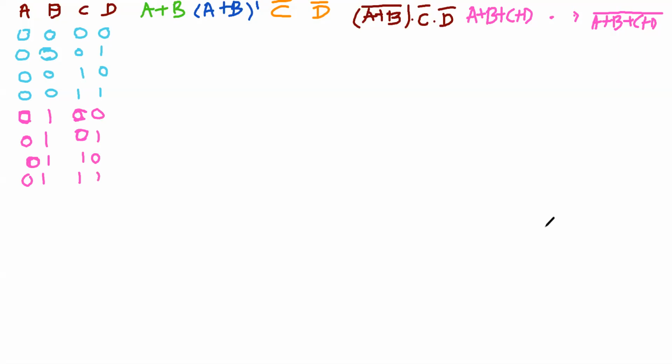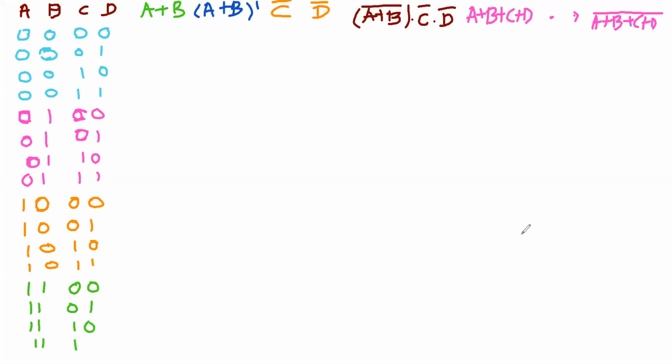That is 4, 4, 8 rows. Then 1, 0, 0, 0 and onward, up to the last set of combinations, 1, 1, 1, 1. So in Boolean algebra, we have to make a truth table to verify. That is the limitation.